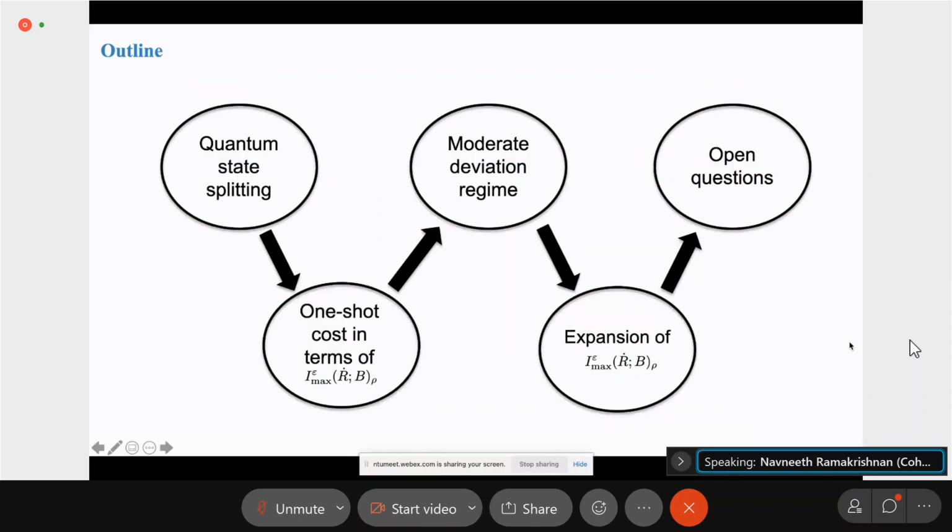So here's a quick outline of my talk. I'm going to be starting with quantum state splitting and explaining what the information processing task there is. And then we'll move on to the cost of quantum state splitting in terms of a quantity known as the partially smoothed max information. And then we will look at this in the moderate deviation regime, where we have an expansion for the partially smoothed max information for IID states. And then finally, we will end with some open questions.